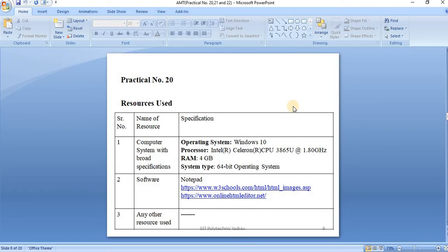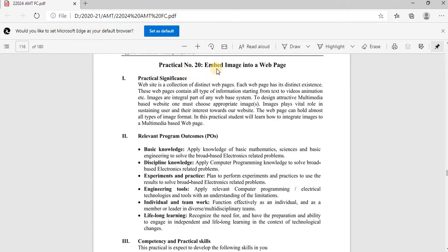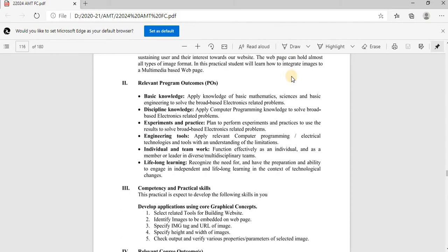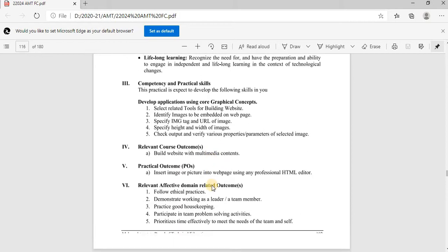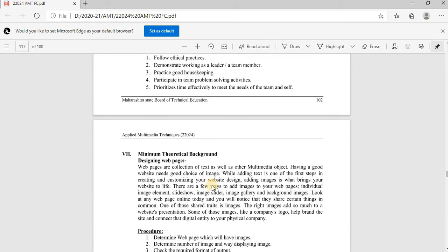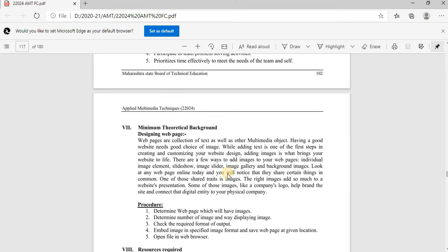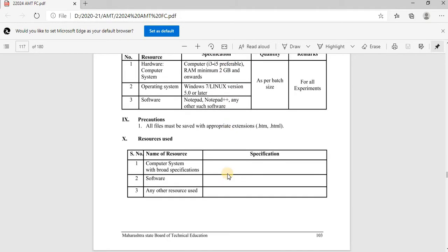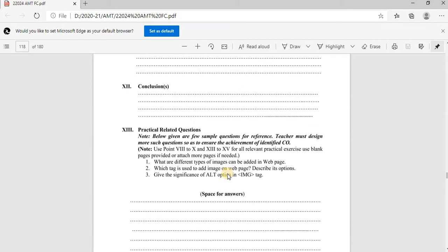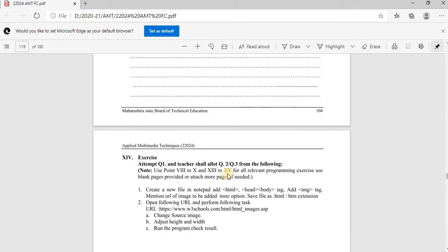Practical number 20: embed an image into a web page. Practical significance and the PO program outcomes: basic knowledge, discipline knowledge, experience and practices, engineering tools, individual and teamwork, lifelong learning. For designing a web page, minimum theoretical background is needed. This is already completed in unit number 3. These are the practical related questions and the exercise questions.